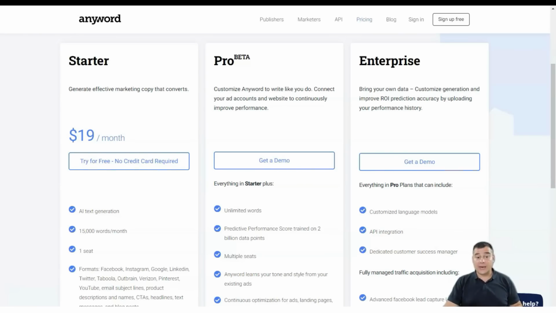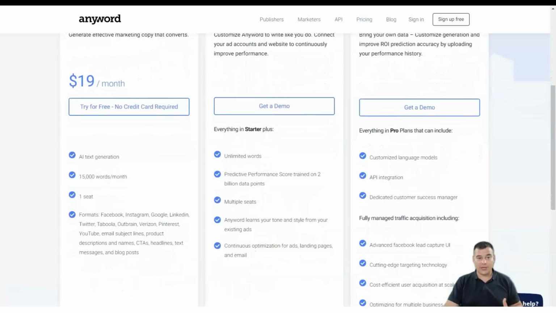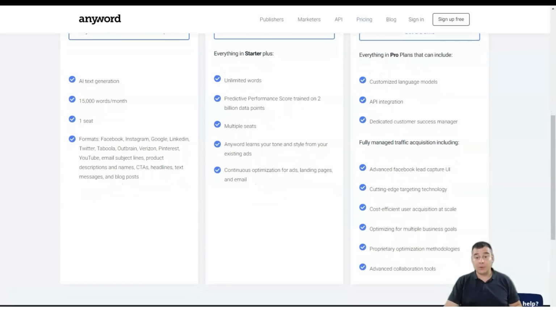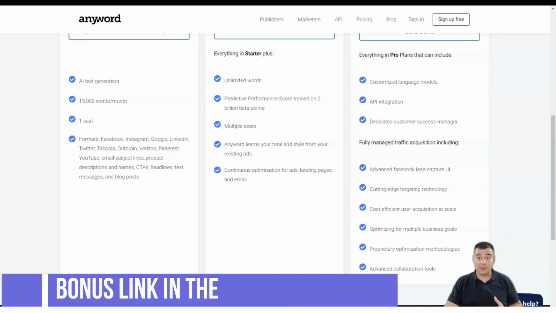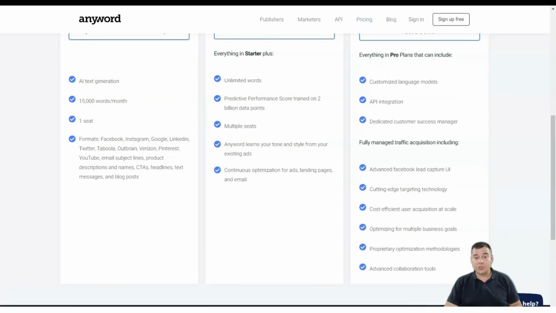The Pro plan allows you to customize AnyWord so that it writes more like you do. You can connect ad accounts and websites so that AnyWord recognizes your tone and style from previously created ads and copy. The corporate plan allows you to enter data to customize your ad generation and improve your project ROI.